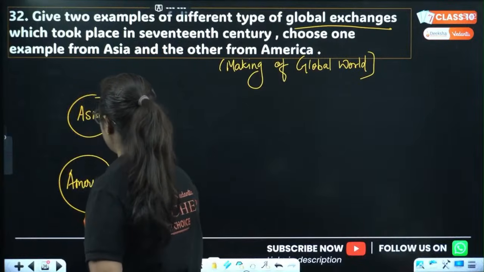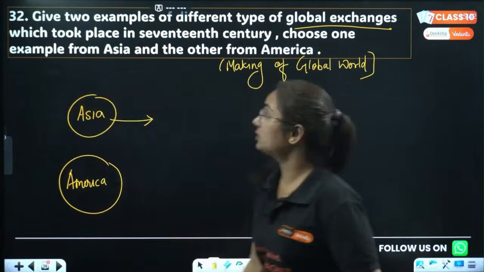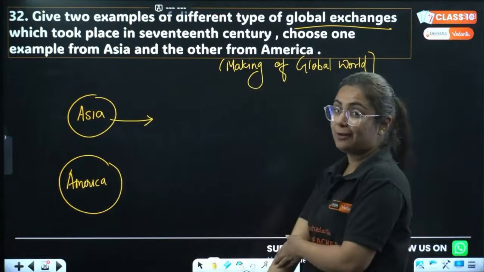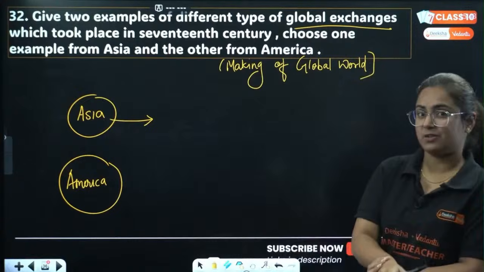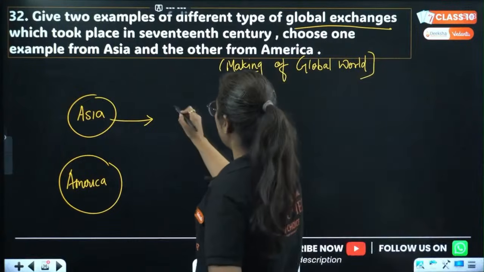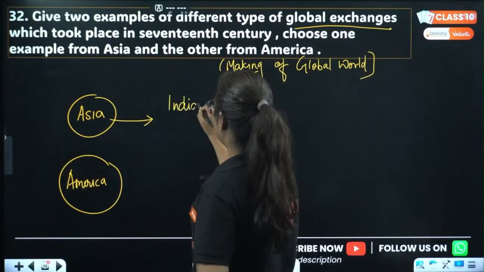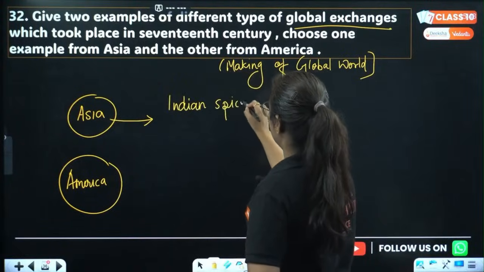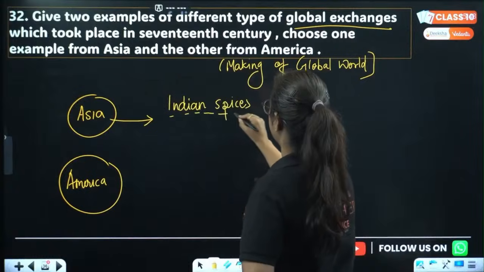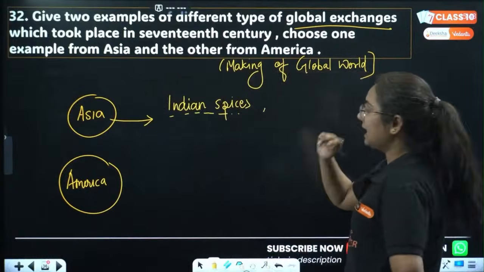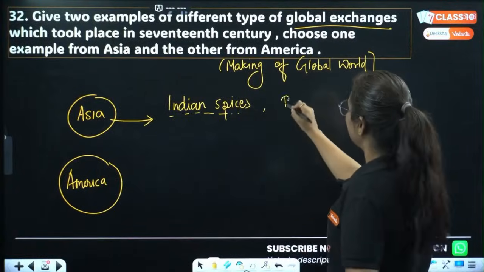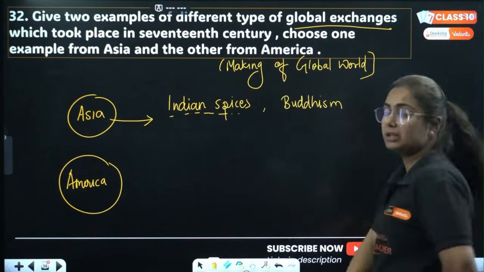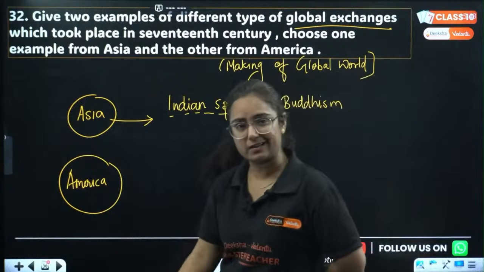What is the basic global exchange? Here, are they referring to trade anywhere? No. Then we have the option to write trade as well as culture. So in Asia, particularly via the Silk Route, Indian spices were traveled from one place to another. Along with that, we know one more thing, that's culture. Buddhism via the same route spread towards different nations like China, Japan, Korea, etc.